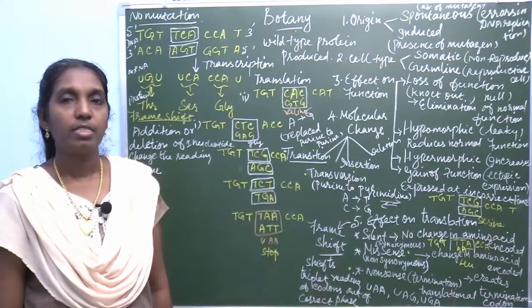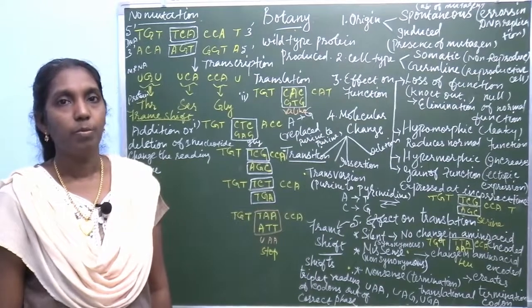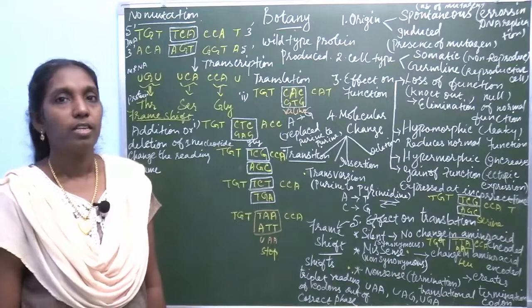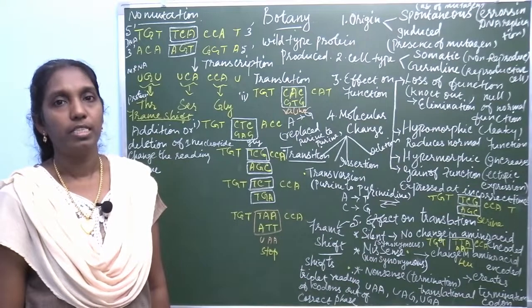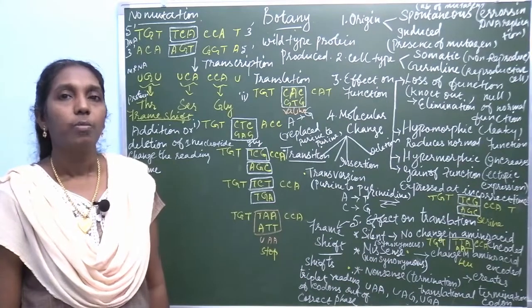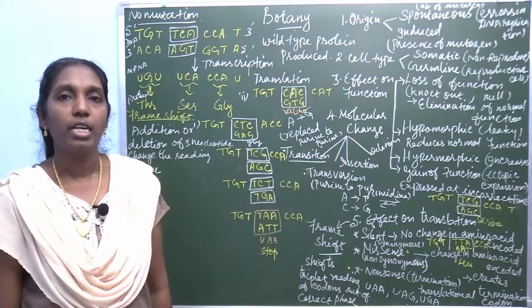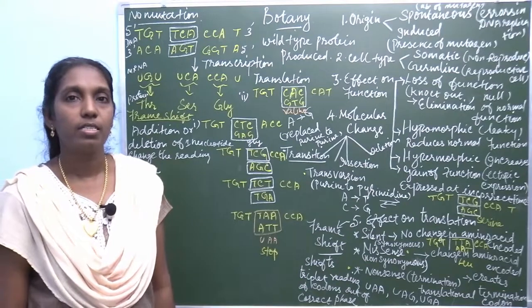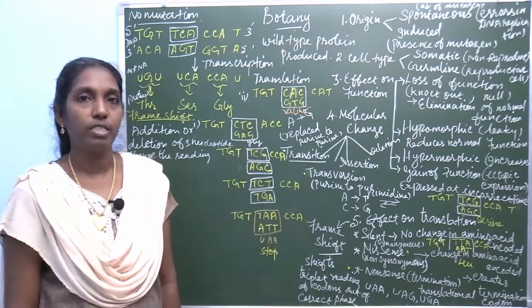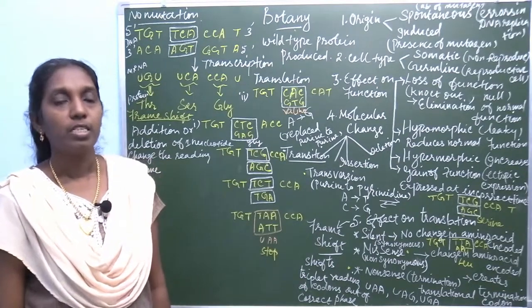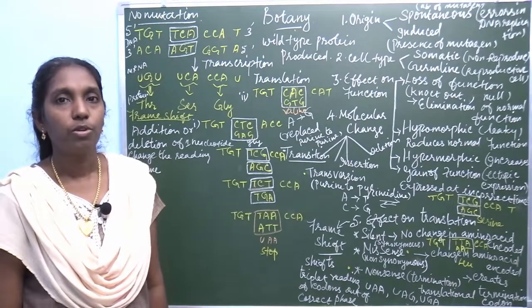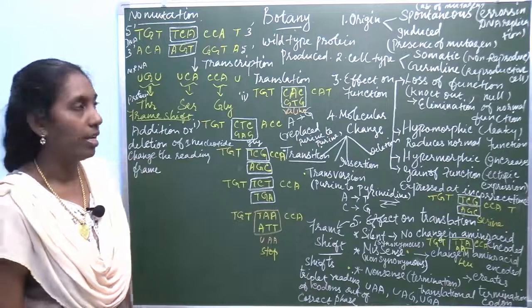In the previous class, we just began mutation. Today we are going to talk about types of mutation. Mutation is broadly classified into two different types. Before that, what's the definition of mutation? Mutation is the sudden change in the nucleotide sequence of DNA.